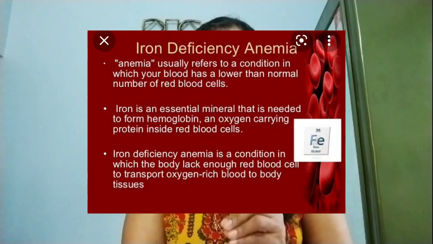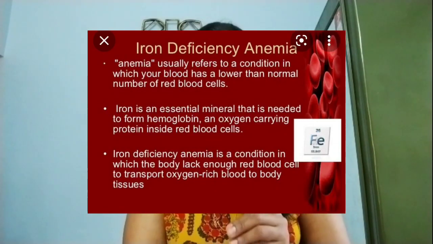It may be due to inadequate intake of folic acid or iron supplements, or delayed or decreased absorption of iron from our body. During the digestive process, inadequate absorption of iron from our stomach may also lead to iron deficiency anemia. It occurs in pregnancy, and especially in children.